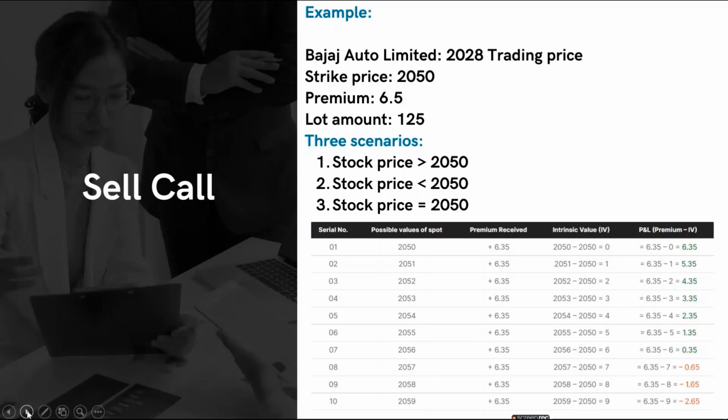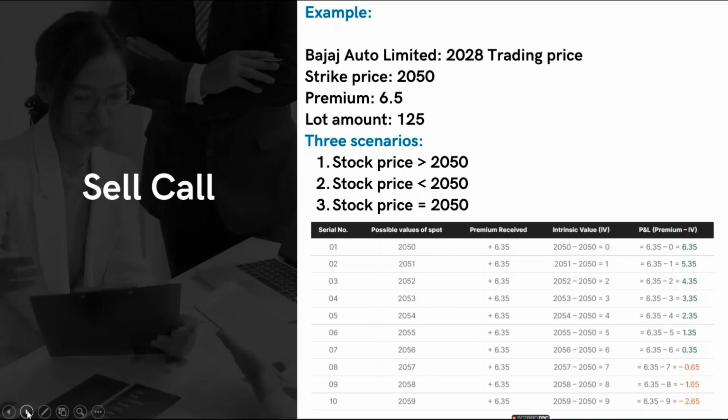The reason for this is that when the price has increased above 2050 and we had a strike price of 2050, we are making a possible loss in the sense that we could have sold the stock at a higher amount in the stock market. But since we are bound by the options contract, we are not able to do that.